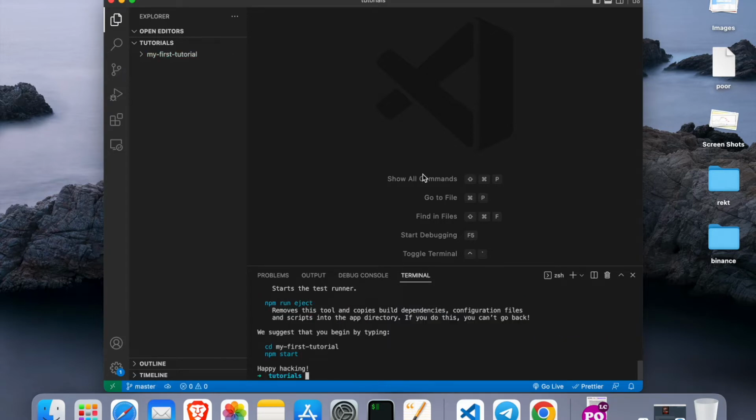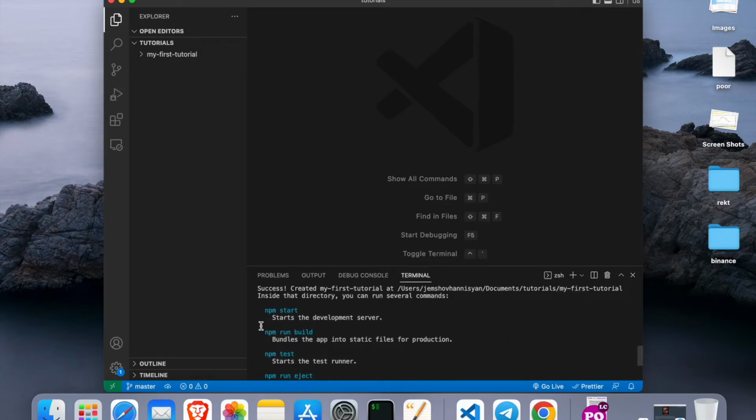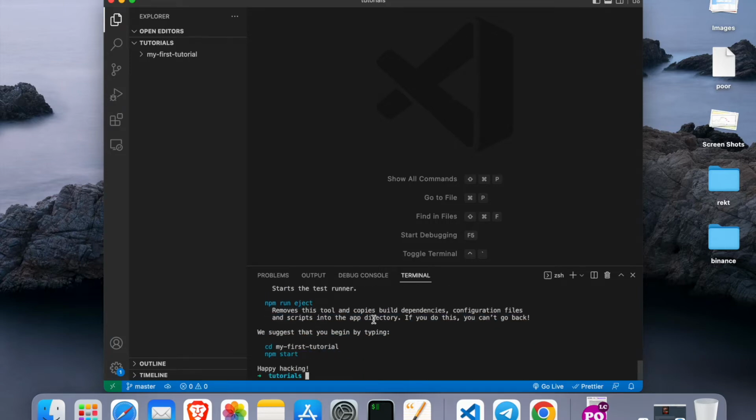Alright guys, seems like everything has been installed successfully. You might see some suggestions that it gives us: npm start, npm run build. It says happy hacking, so it's been installed successfully.